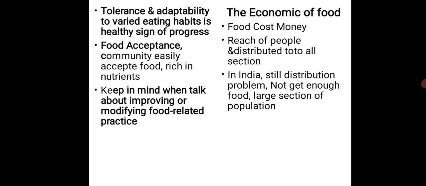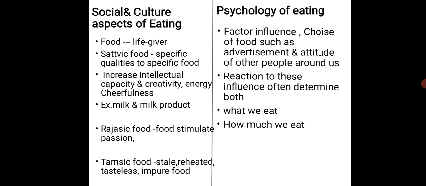Then what is the psychology of eating? Factors influence the choice of food, such as advertisements and the attitude of other people around us. For example, a child is watching an advertisement showing that the biscuit or the kurkure is very tasty.